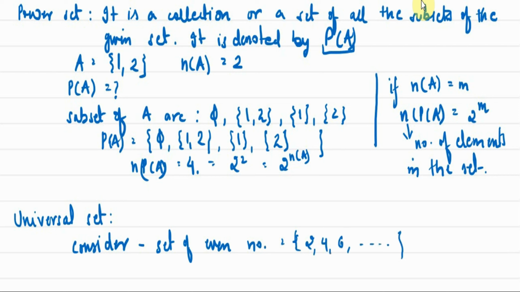Again, if I have to consider set of odd numbers, so if I am considering set of odd numbers as 1, 3, 5, and so on. So what is the basic set for both the sets we have assumed here? Even numbers और odd numbers का basic set क्या होगा? Natural numbers. So natural numbers will be the universal set.